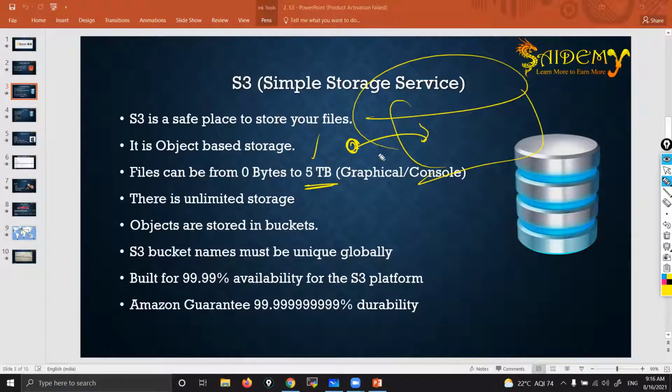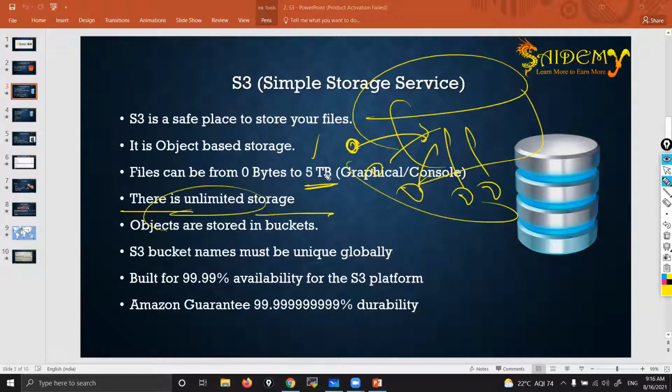If you like that, you can upload any number of files. For that, there is no limit. You can upload that too. You can upload all in one go. So S3 is unlimited storage, guys. See, there's an unlimited storage, but each file should not exceed 5 terabyte. Remember that. Objects are stored in buckets. Yes, we keep all objects in bucket.